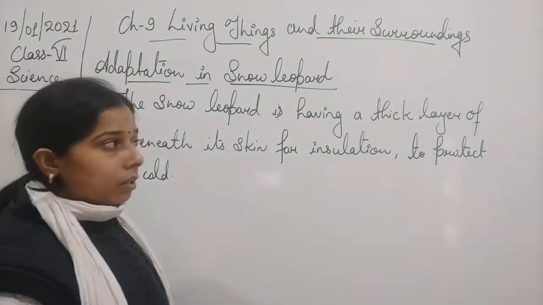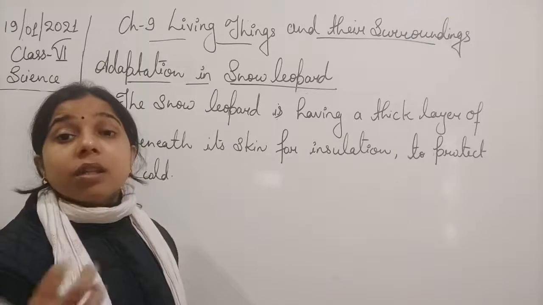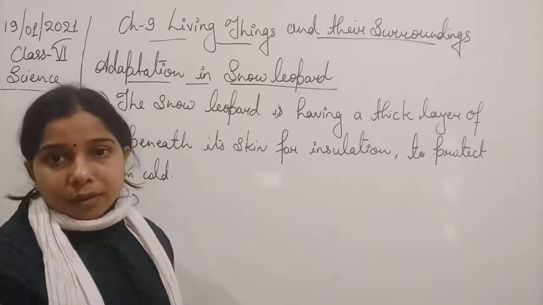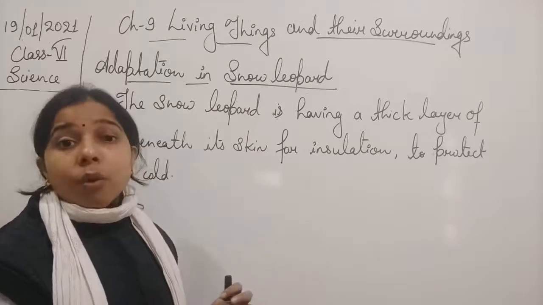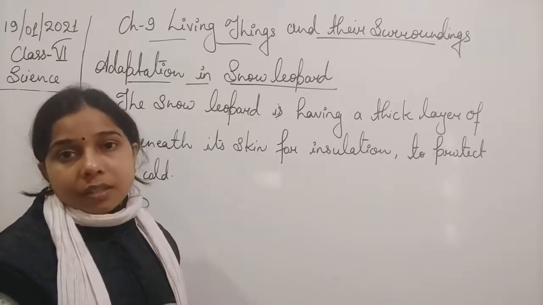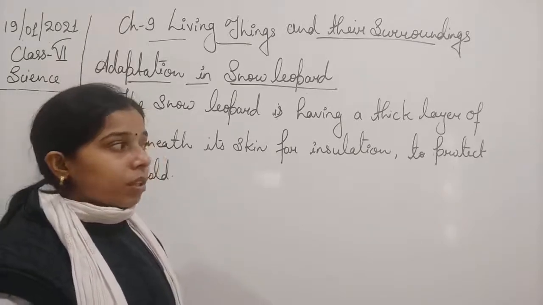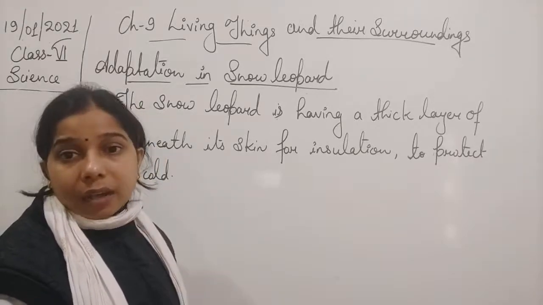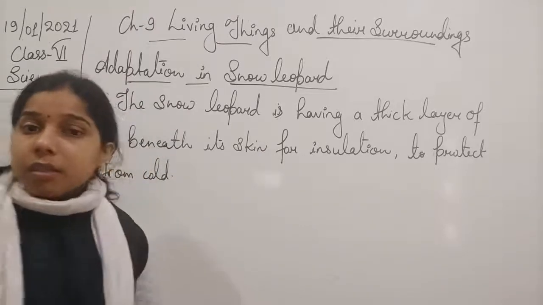And when the surface area of the body is minimum, less loss of heat occurs. You know that the more the surface area, the more will be the loss of heat. So here we will say that less loss of heat occurs due to the rounded body and the small ears present there.